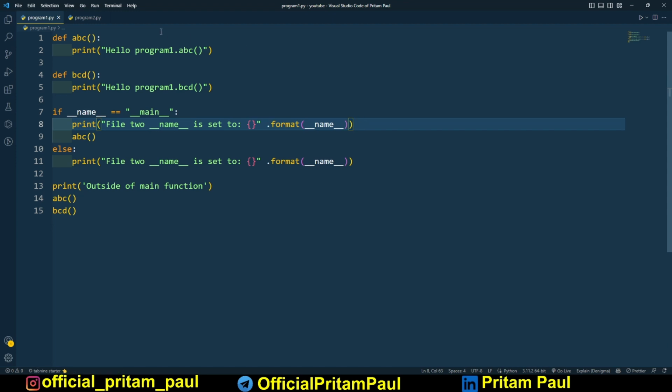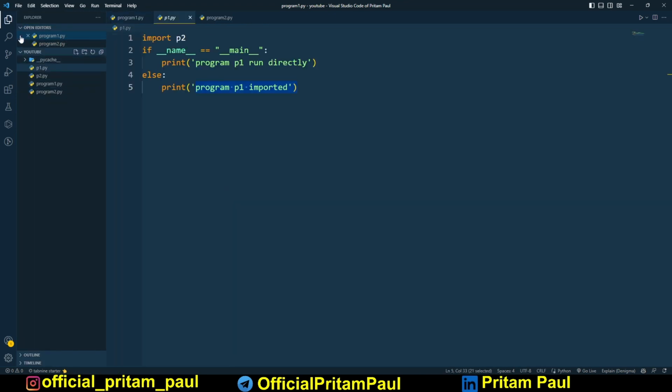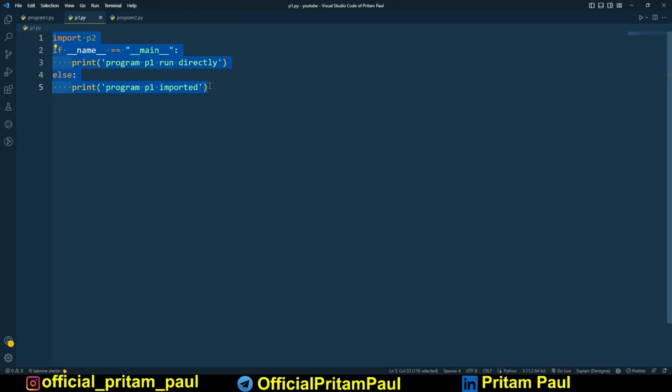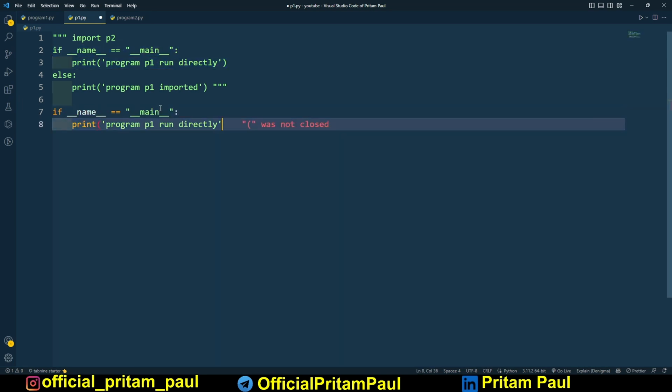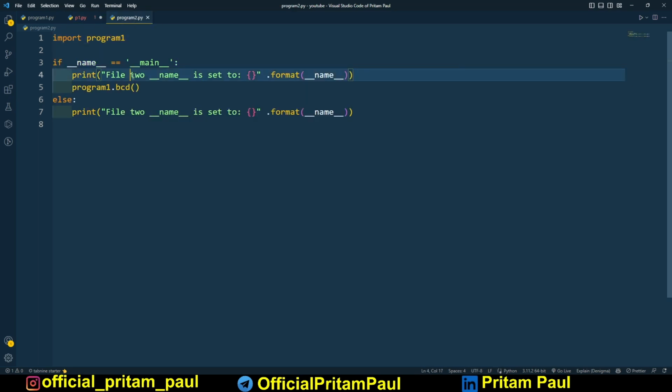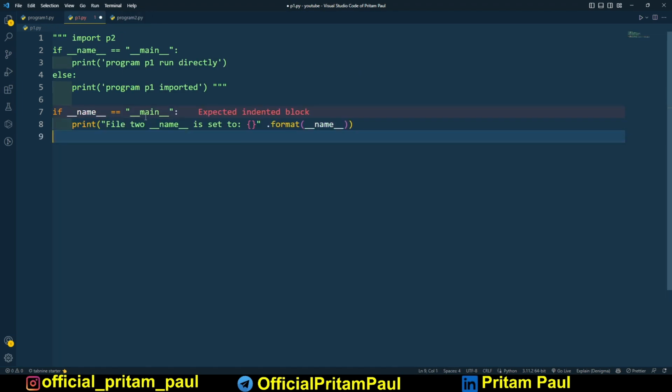You will see, for example in this one, let me comment everything and just take these two lines, and let me copy that line from there and then paste it here.